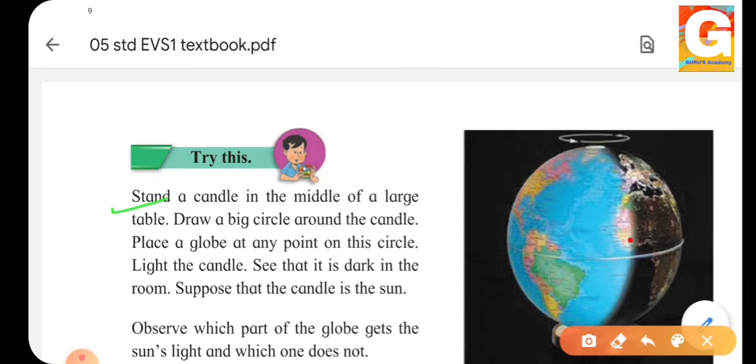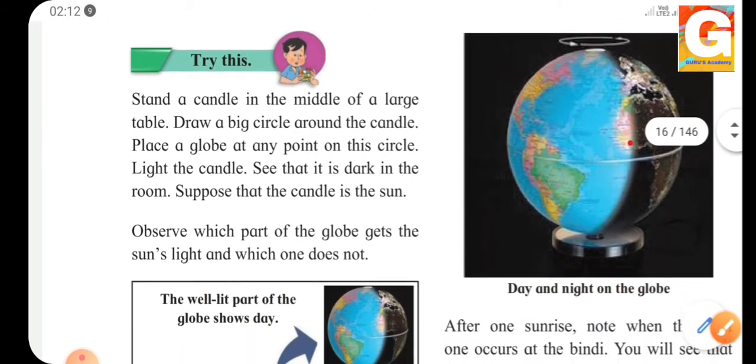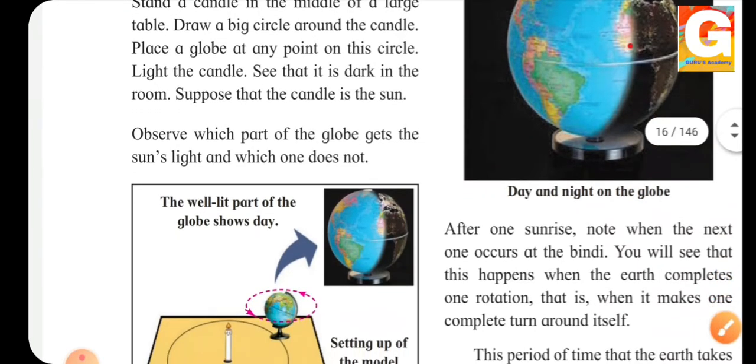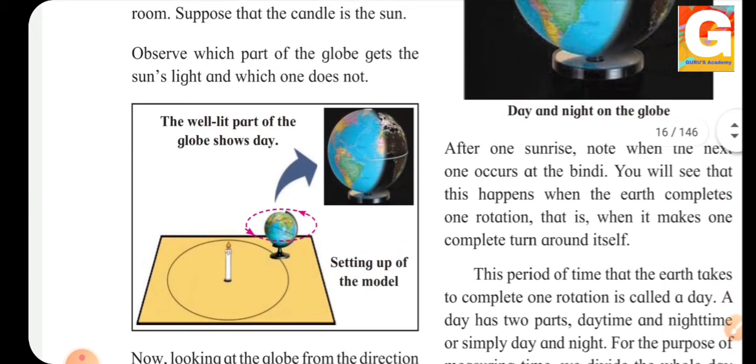Stand a candle in the middle of a large table. Draw a big circle around the candle. Place the globe at any point on the circle. Light the candle. See that it is dark in the room, and suppose that the candle is the sun. See, now this has been given in this picture. We will see what they have given here.